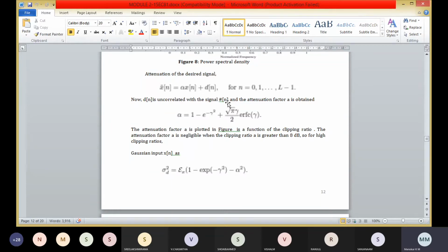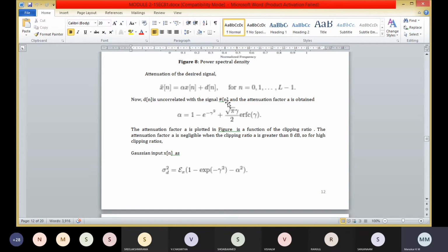Then gamma is going to be increased. Here the variance of the uncorrelated clipping noise can be expressed, assuming a stationary Gaussian input x of n, that is sigma square d is equal to epsilon x into 1 minus exponential of minus gamma square minus alpha square.